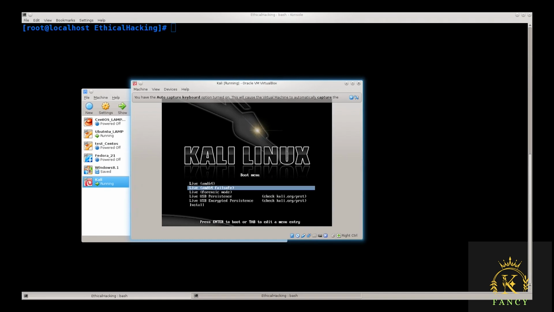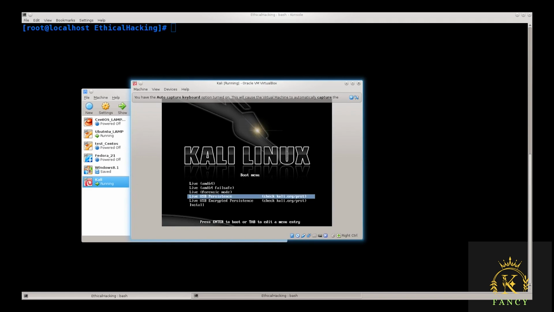But you have fail-safe mode, live fail-safe mode. Well, every system pretty much has a fail-safe mode. Today, it's basic boot, and it just loads the basic things, and this is practically guaranteed to boot every time you boot into fail-safe mode, unless you've messed something up in a very, very serious way. Fail-safe mode will boot almost always. Forensic mode is for investigators and such people. We're not going to be dealing with it in this fashion because we don't want the live, we want the installed version.